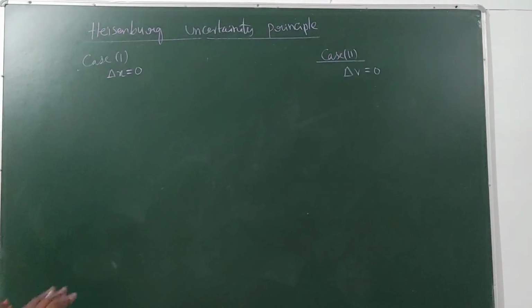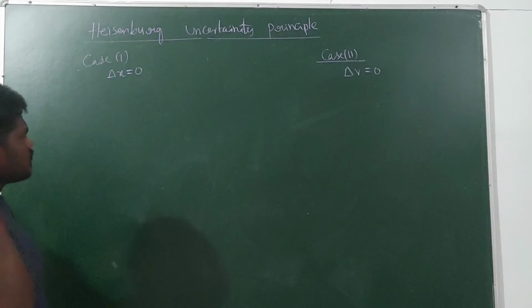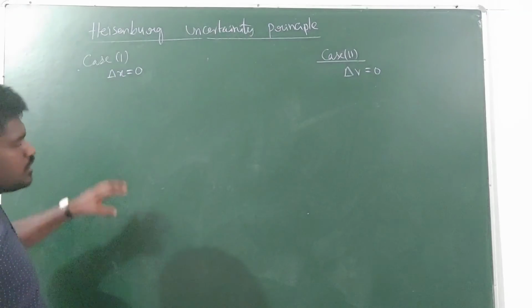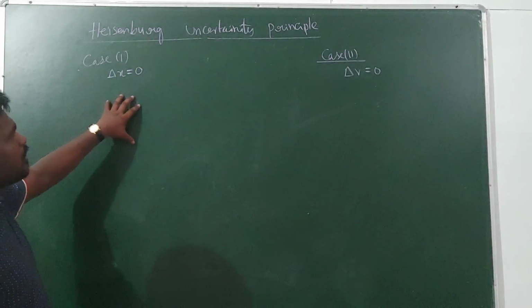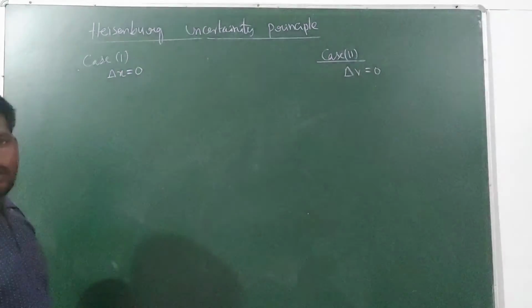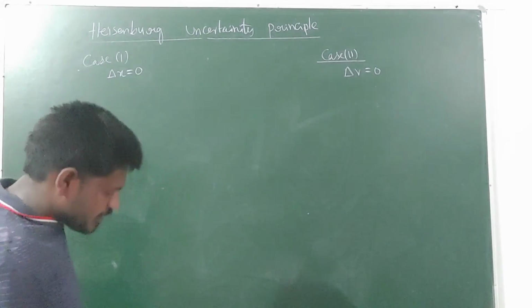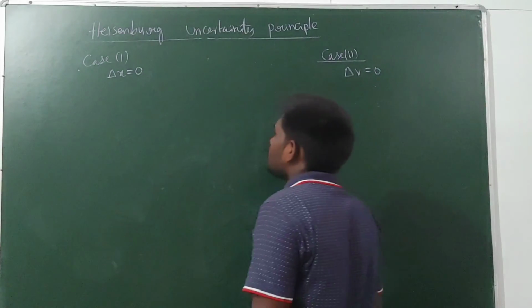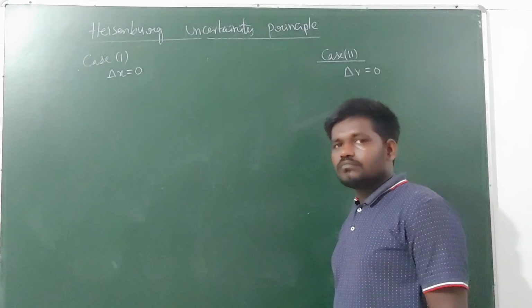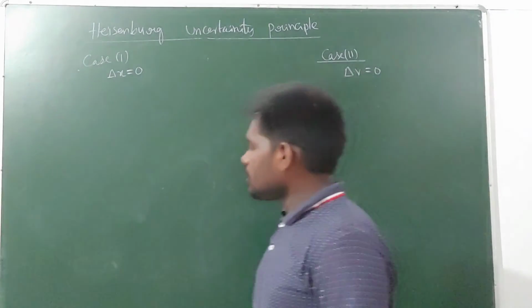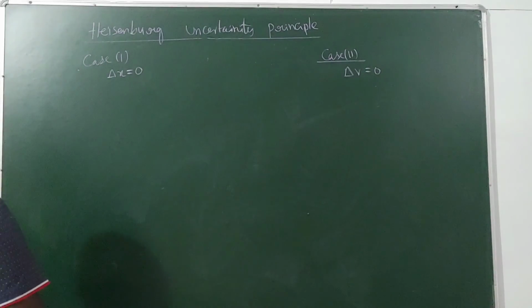Now let us consider two cases. In case 1, let me take delta x equal to 0. It means there is no error in the measurement of the position of the electron. Let us see what happens to the uncertainty in the velocity.